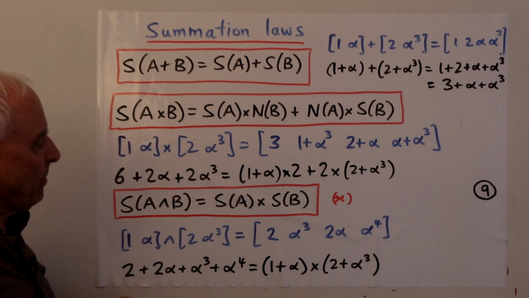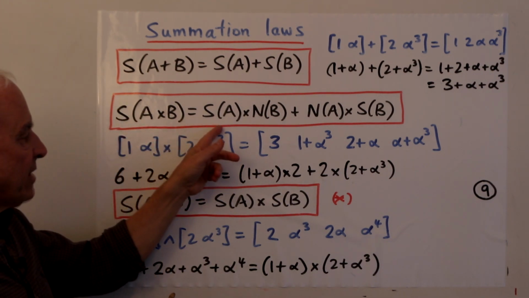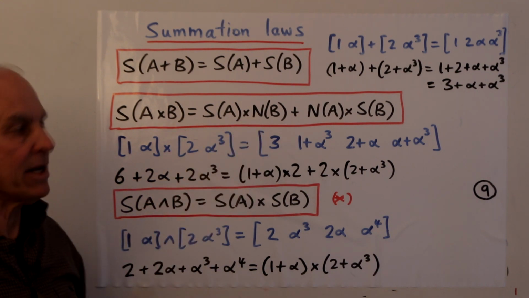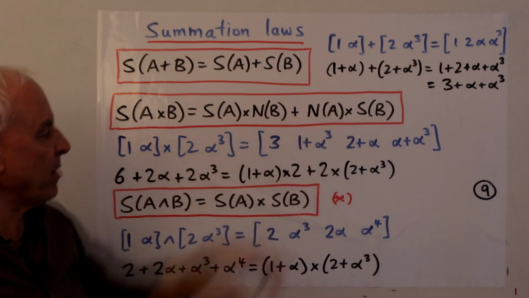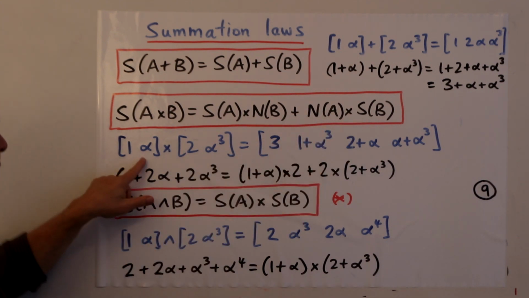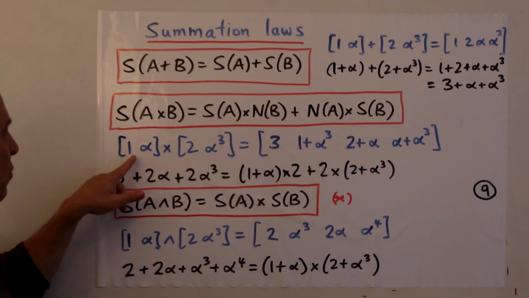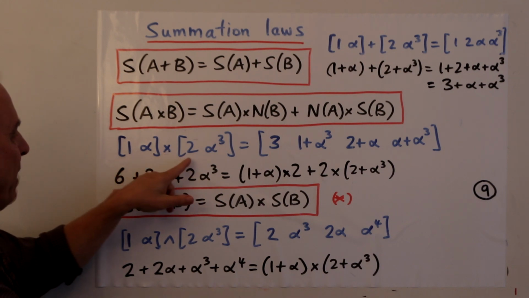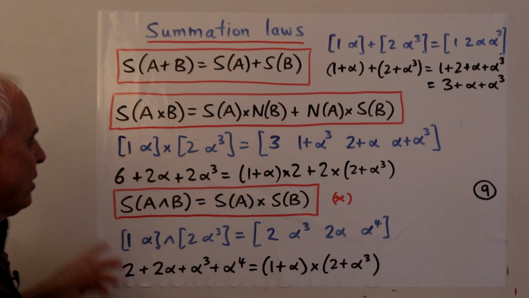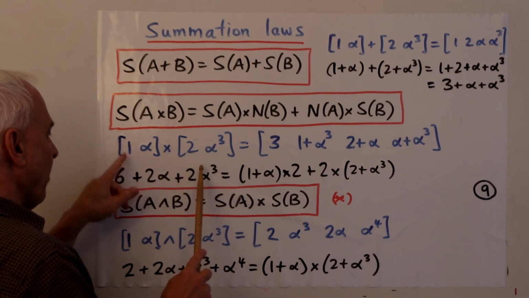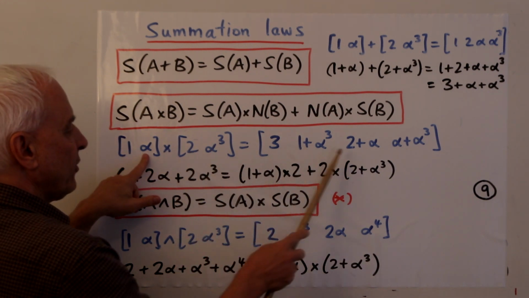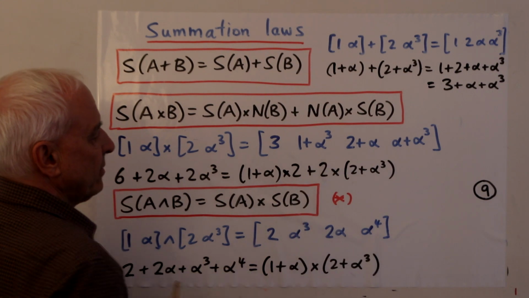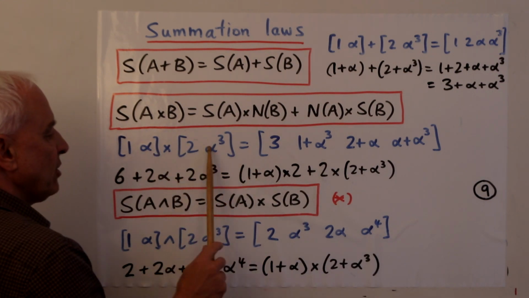S of A times B is S of A times N of B, the number of elements in B, if you like, plus N of A times S of B. So here's A, say 1 alpha, and we're multiplying it by 2 alpha cubed. To multiply, we have to take all possible sums. 1 plus 2 is 3, 1 plus alpha cubed is this, alpha plus 2 is that, and this plus this is that. Okay, that's the product of these two things.